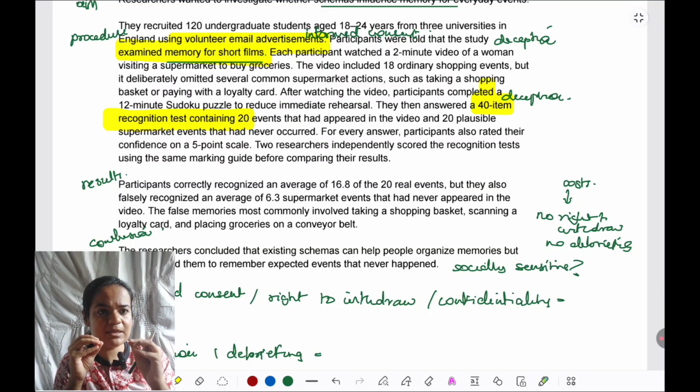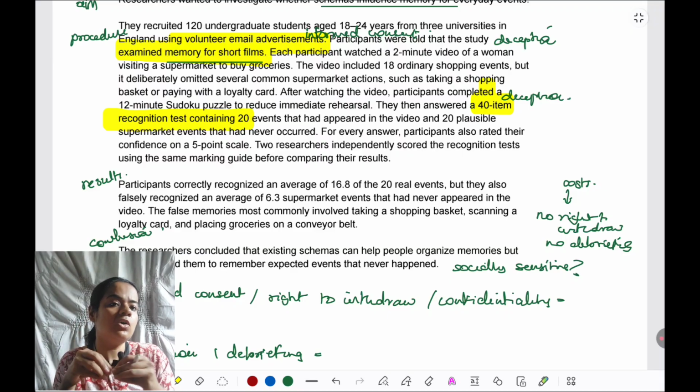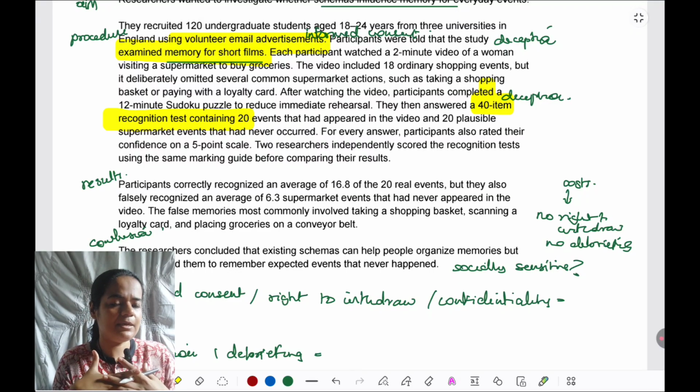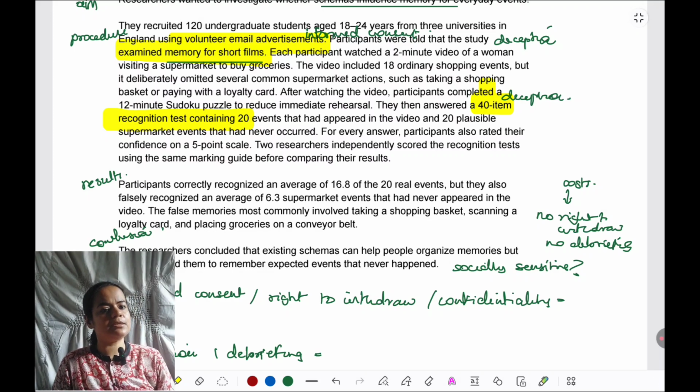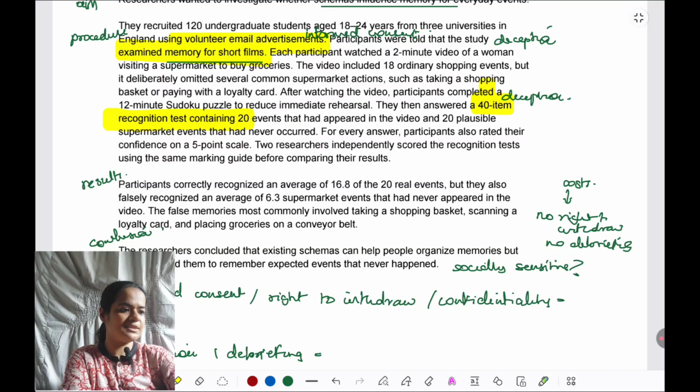Are they making statements like this particular group is prone to reconstructive memory, or this particular group is going to cause harm to others because their memory is not accurate? Are they creating some tension in society by presenting these results? Those are things we'll consider under socially sensitive research. Frankly speaking, as of now, it does not seem to be anything that can result in social problems.